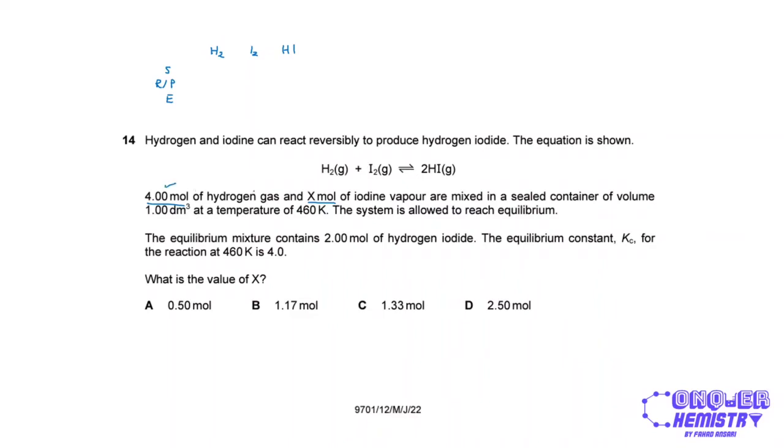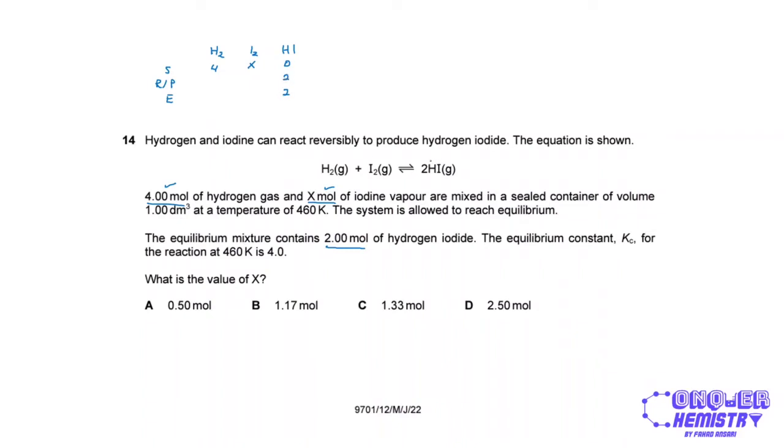So these are the starting moles of hydrogen and iodine. So 4 moles of hydrogen at the start, X moles of iodine over here, and it does not say anything about the product, so I'm going to assume there is no product at the start. So the equilibrium mixture contains 2 moles of hydrogen iodide. So at equilibrium, I have 2 moles of hydrogen iodide, so that means 2 moles were produced, right?